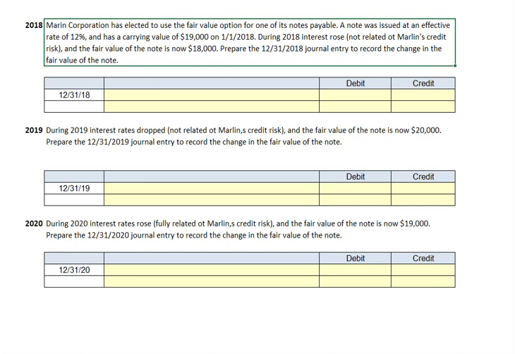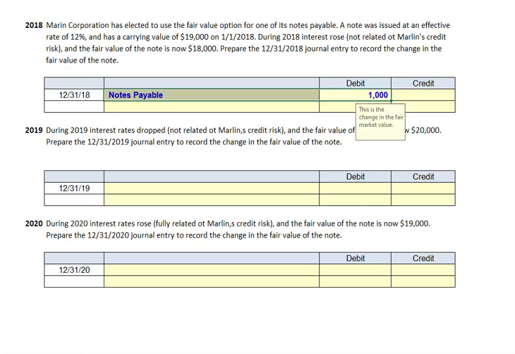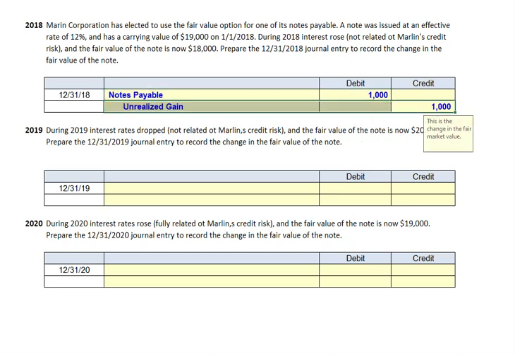We're asked to prepare the 12/31/18 journal entry to record the change in the fair value of the note. We're going to have a $1,000 decrease in notes payable. So we'll debit notes payable for $1,000, and we will record an unrealized gain of $1,000, and that will be reported on our income statement.